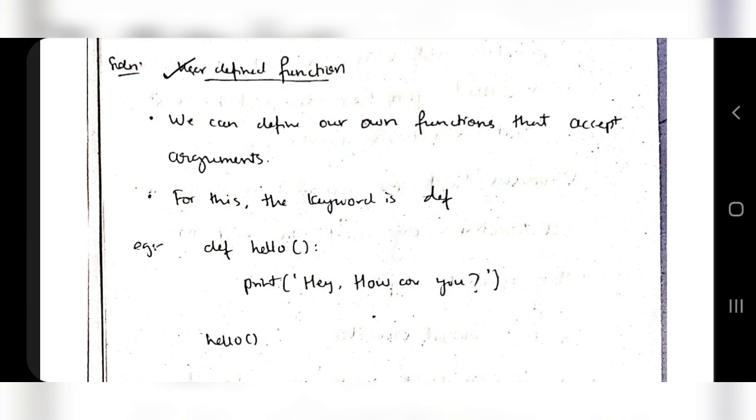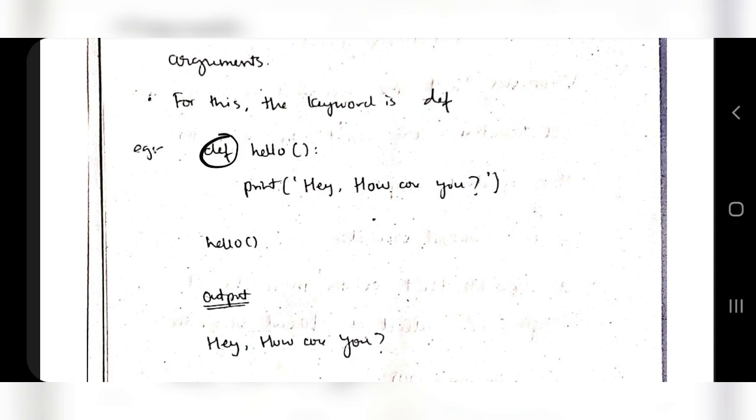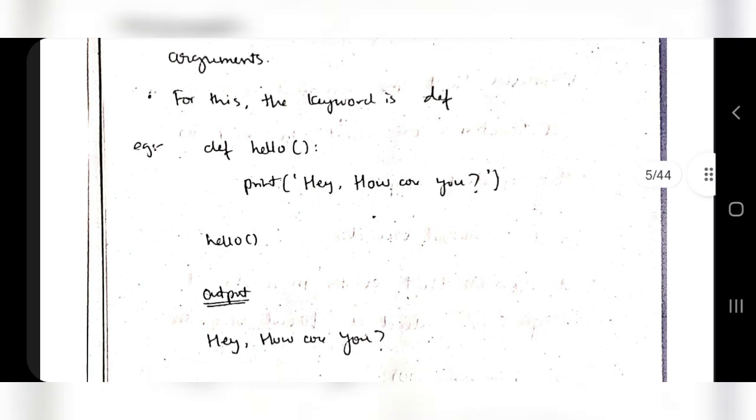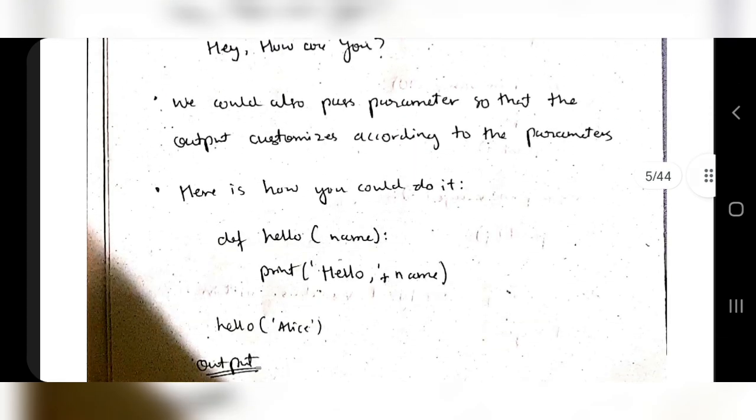So a user defined function means what? You are defining your own function that can also accept arguments. Here you have hello, which is without an argument, meaning hello is there and nothing is present in the parentheses. Whenever you call hello, it will print hello, hey, how are you. So hello is getting called here, the execution comes here, and this is printed. And in case arguments are there, what do I mean by arguments? Arguments mean variables passed in the function's definition.